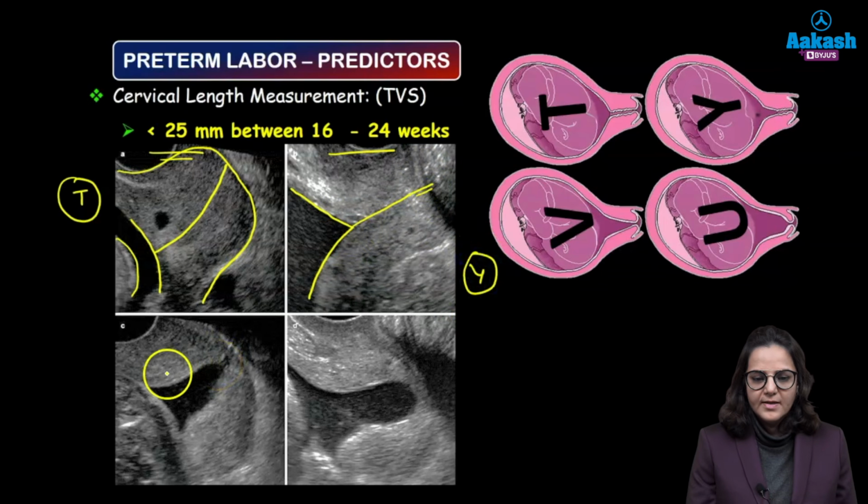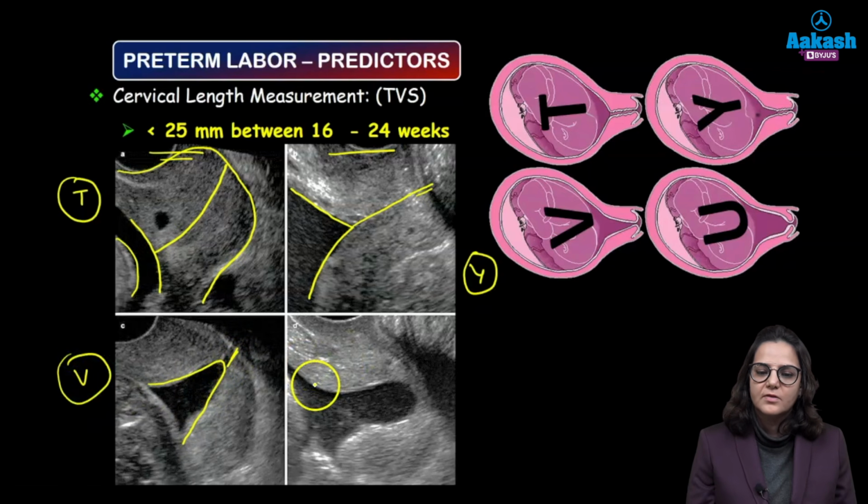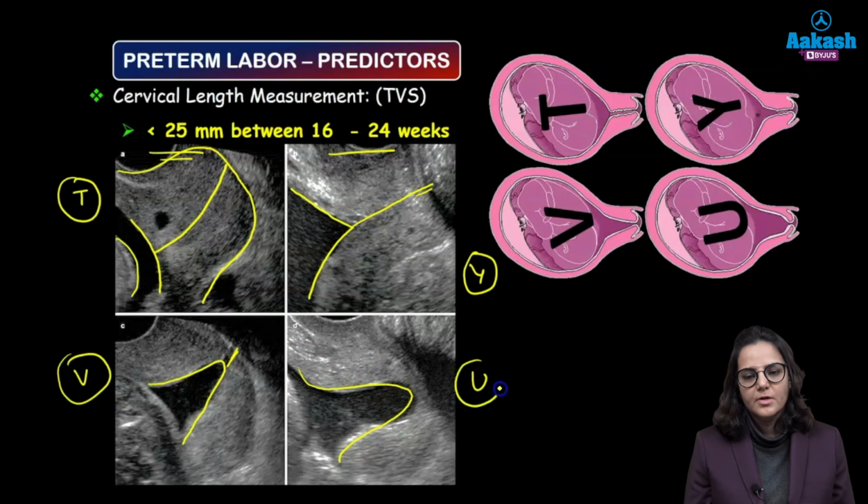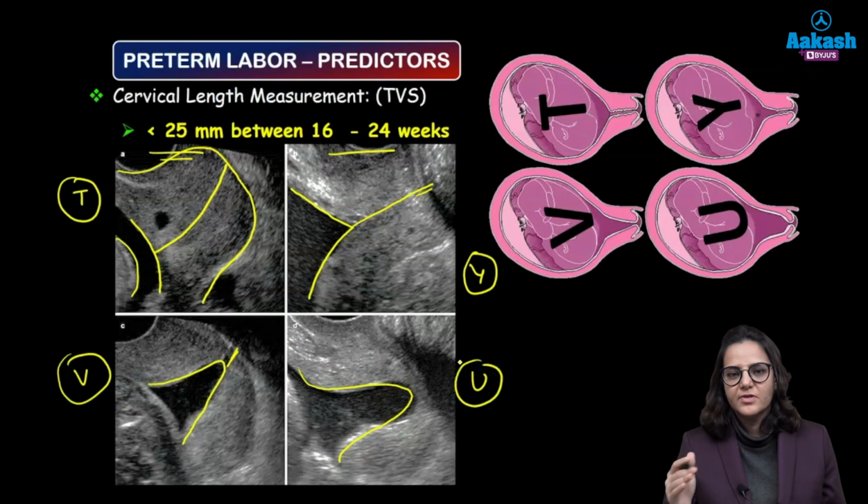As the funneling increases, so we can see that the funneling has increased over here and the cervical length has decreased. So this is the V form, and when the cervix gradually dilates totally, it is U shape. So this is how the cervical insufficiency progresses on ultrasound. I have discussed this topic in detail in my topic on recurrent pregnancy loss. Please go through that also.